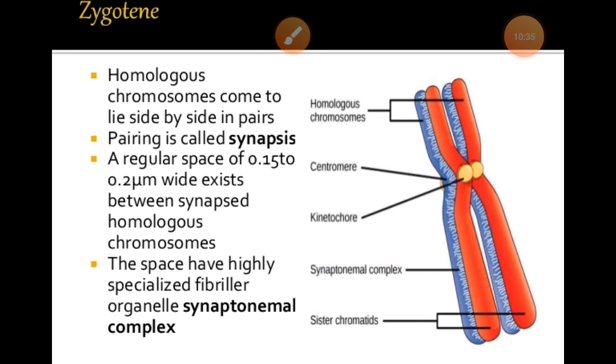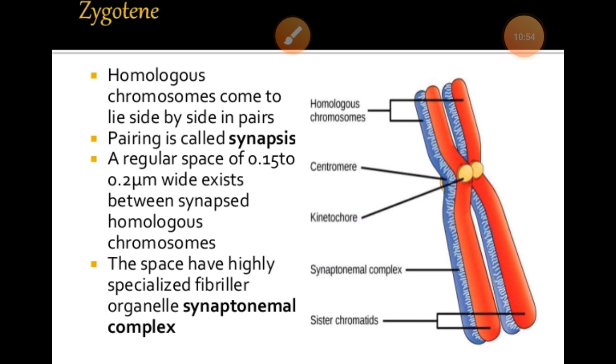So you can think about this: the homologous chromosomes come to lie side by side, and that pairing is known as synapsis.